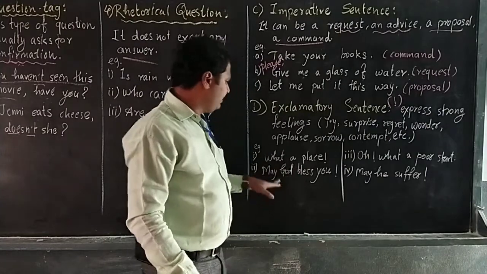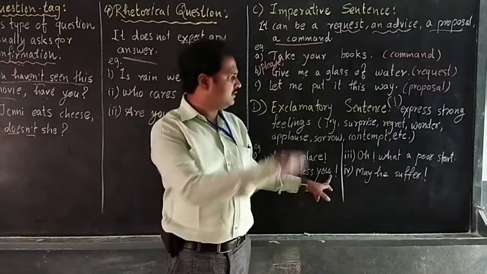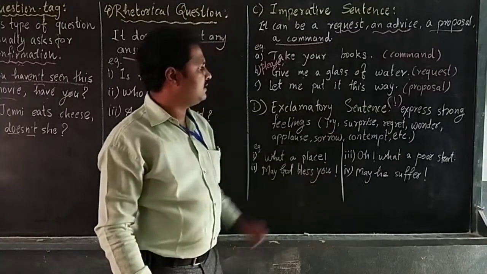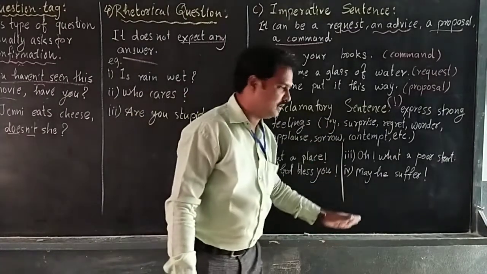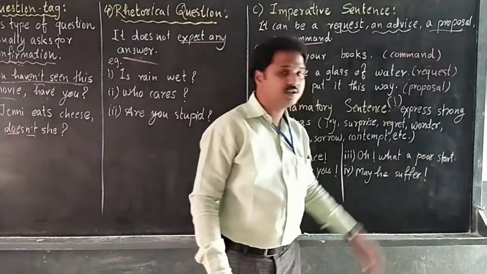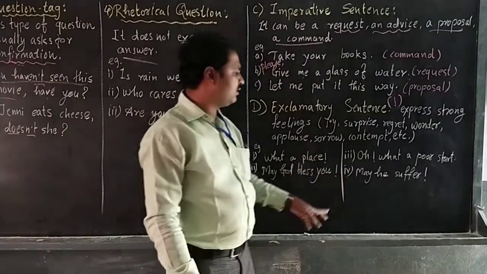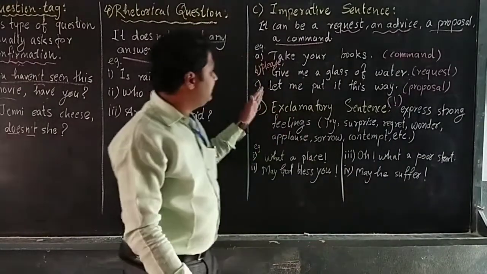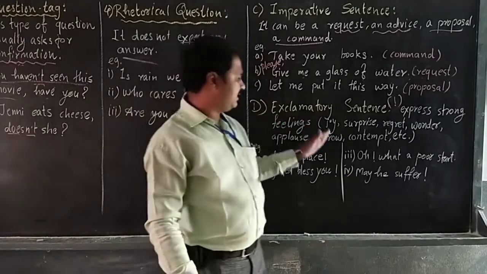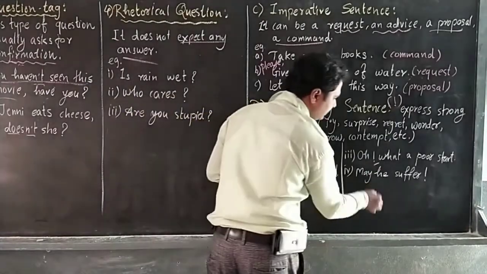It may also start with may: may God bless you. This is a kind of joy, and sorrow examples are here too. Oh, what a poor star! What a poor star! Also, may he suffer. So these are the kinds of exclamatory sentence, which have the mark of exclamation.